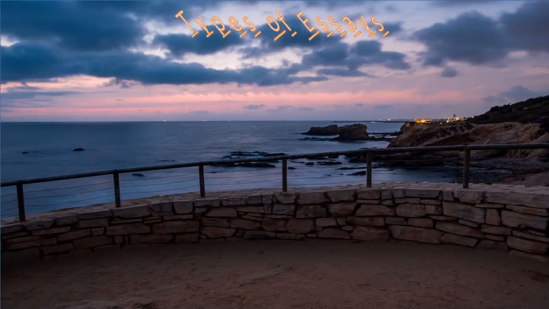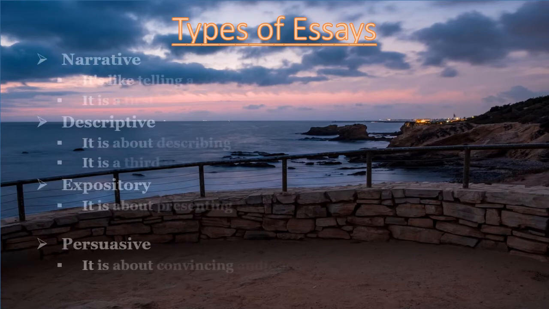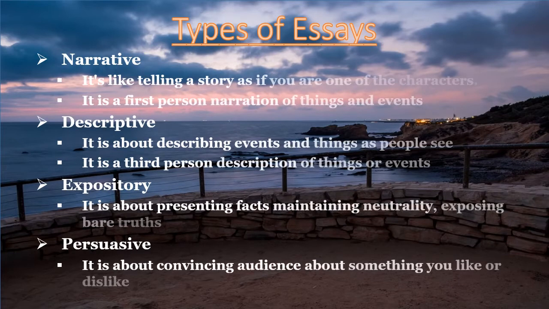Coming to the first type, narrative essays are written in first person. They follow the pattern of a story. They have a plot with a sequence of events. Descriptive essays are written in third person. Here a story or plot is not necessary, but things are required to be expressed in proper order. Expository essays use facts and figures to describe topics. Bare facts are presented in such types of essays. Persuasive essays contain arguments for or against a particular topic.